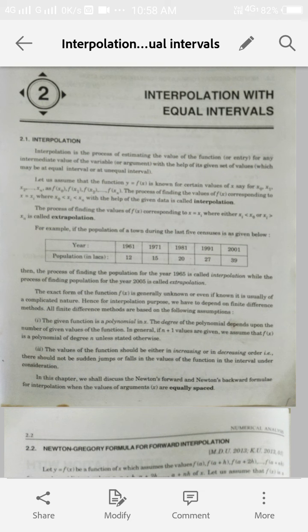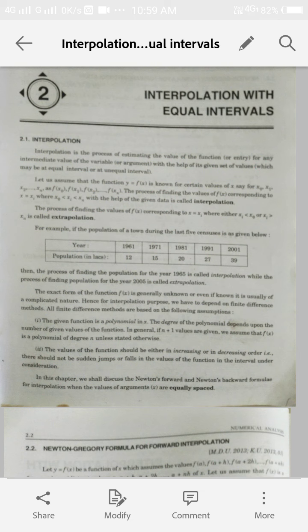Suppose y is equal to f(x) is known for certain values of x, say x0, x1, x2 up to xn, and the values of the function at these points we may take as f(x0), f(x1), f(x2) and f(xn). Then the process of finding the value of the function corresponding to x equal to xi, where xi lies between x0 and xn, with the help of this given set of data, is called interpolation.